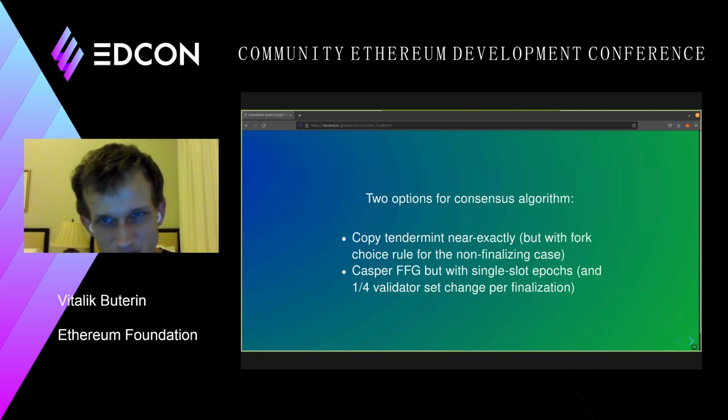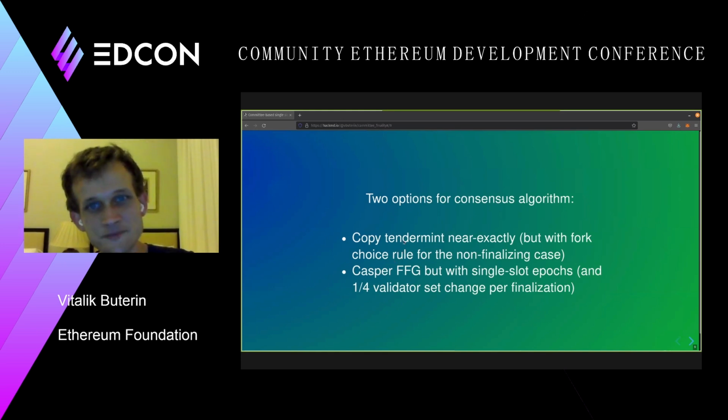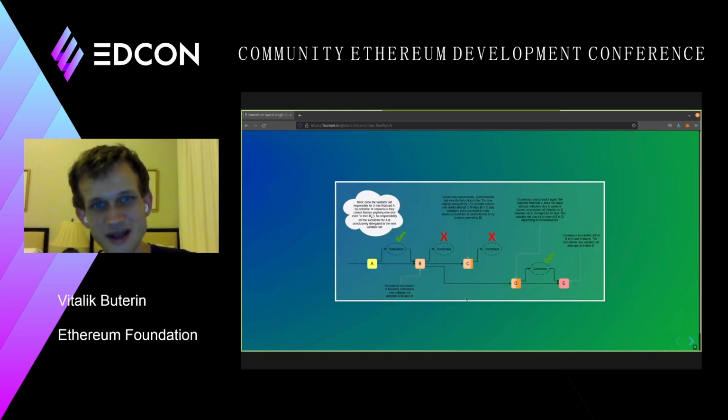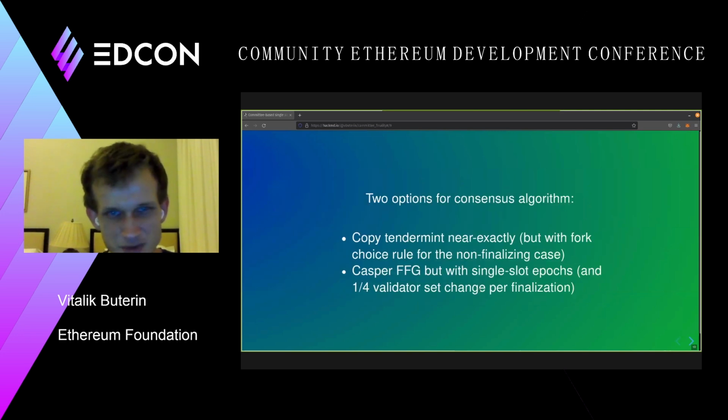And for safety reasons, the validator set, instead of changing completely between epochs, would only change by 1/4. So these are the two options that I think we have. There are some interesting trade-offs between them, but I think either one of the two can work.